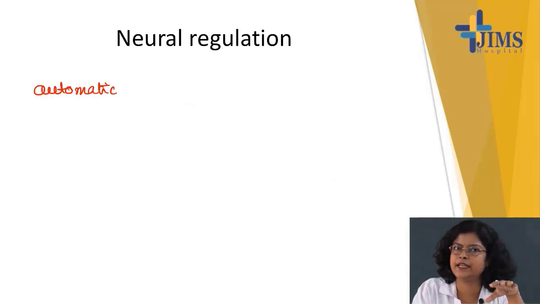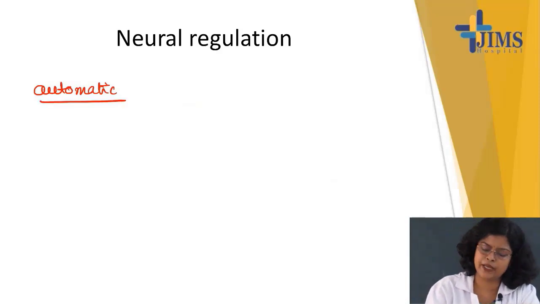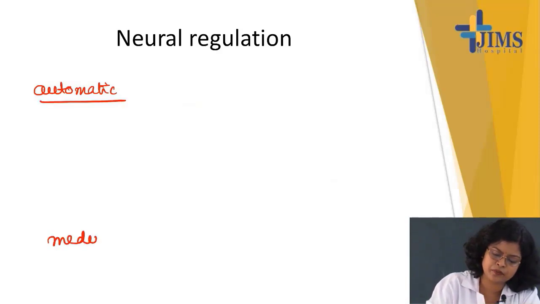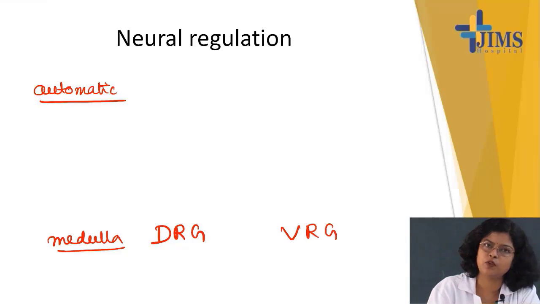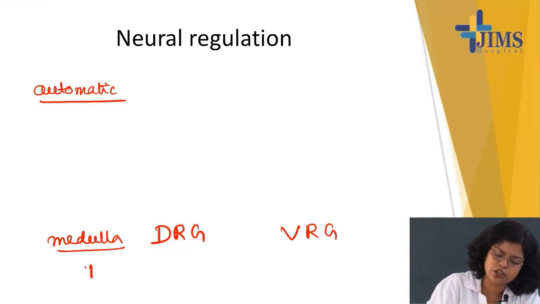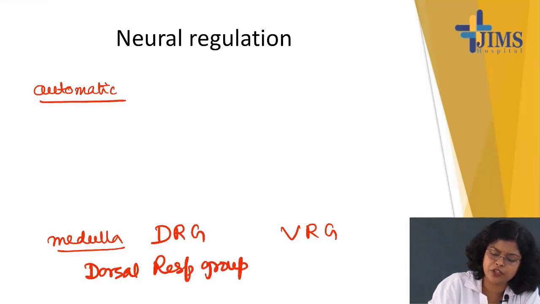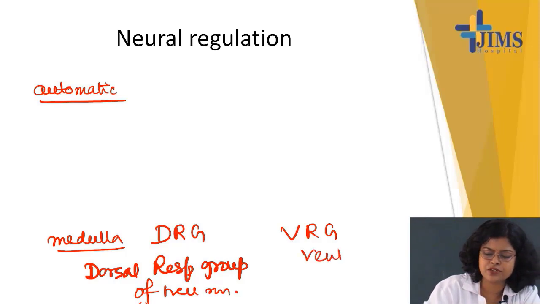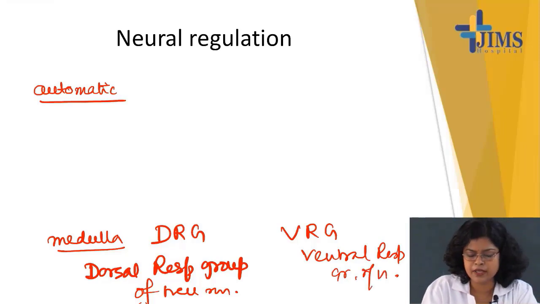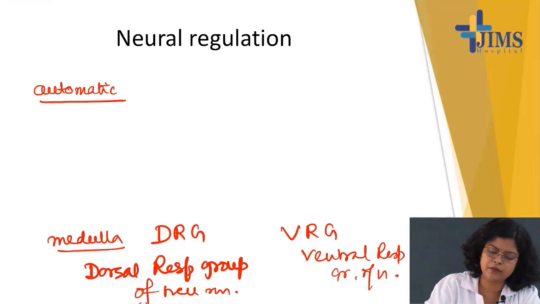Now, what are the centers present in the medulla? There are two: DRG and VRG. DRG is the dorsal respiratory group of neurons, and VRG is the ventral respiratory group of neurons. These two are present in the medulla.